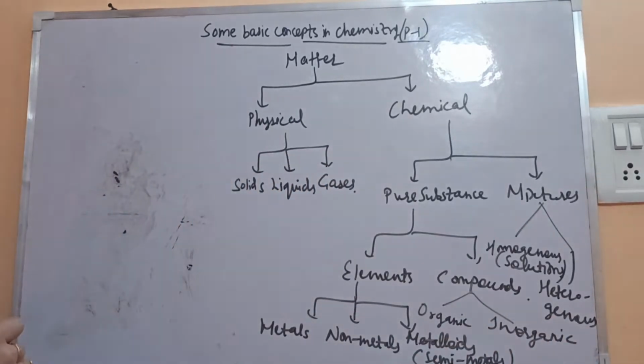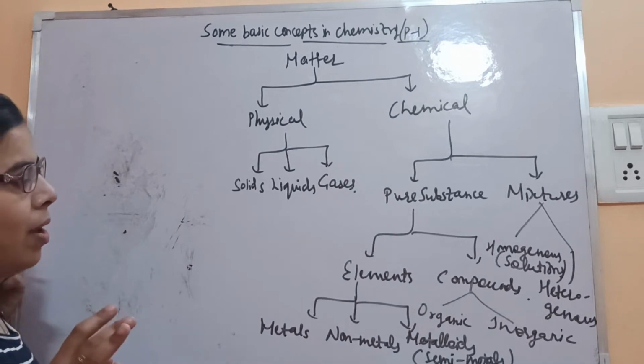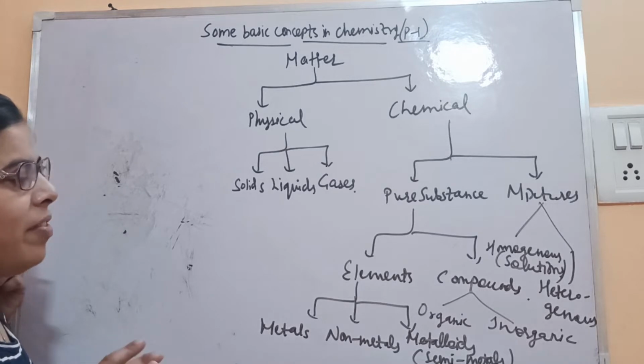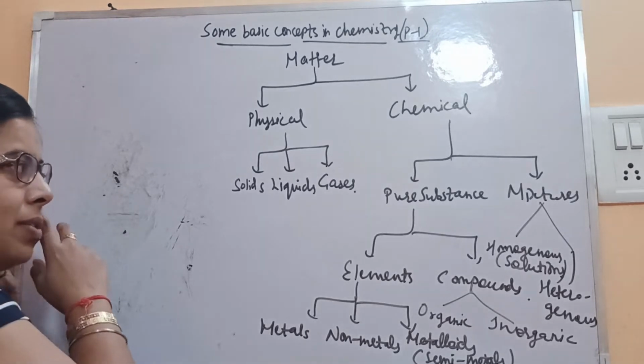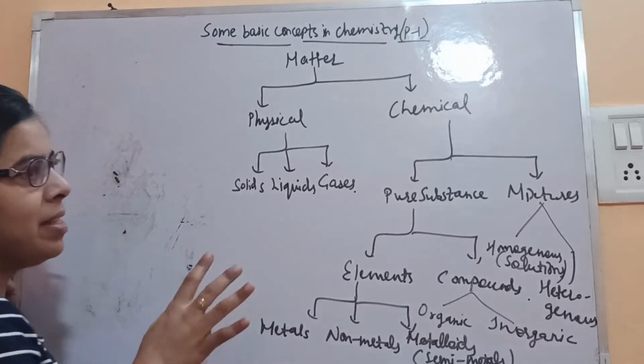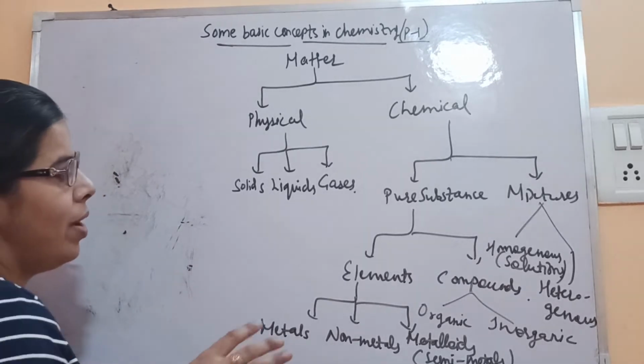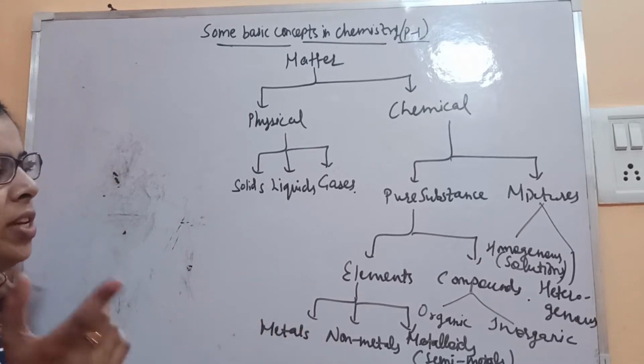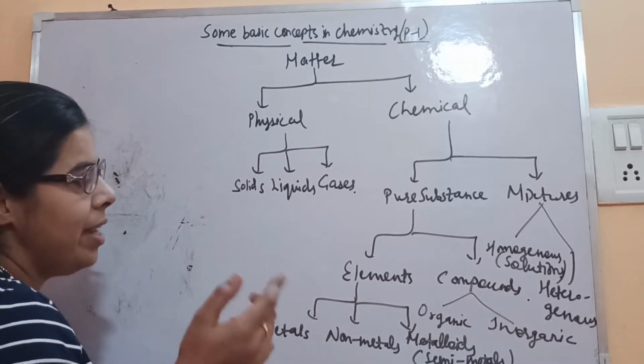So this is all about matter. All the things you already know from your previous classes. What are elements, what are compounds, how these are formed. Then mixtures, homogeneous, heterogeneous. Then organic, inorganic compounds.